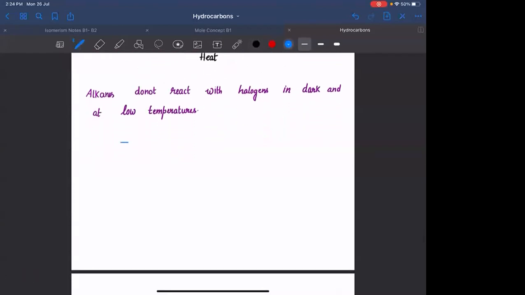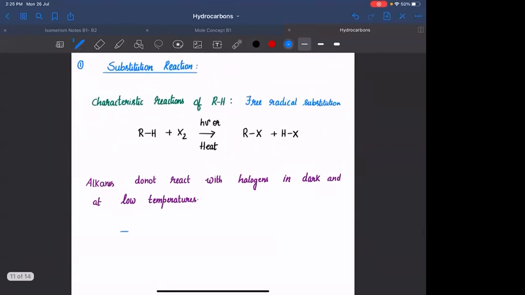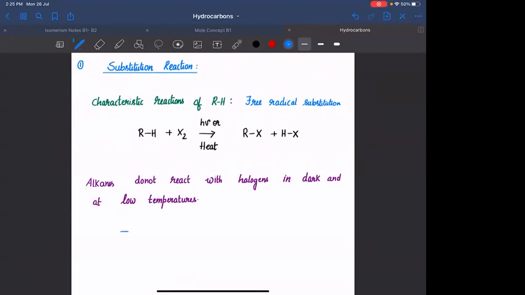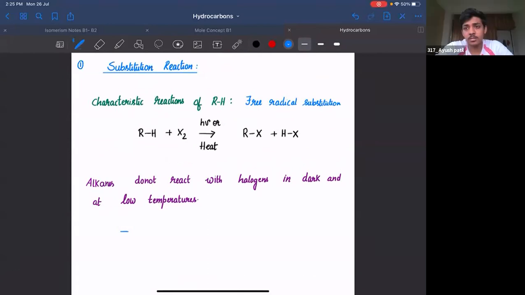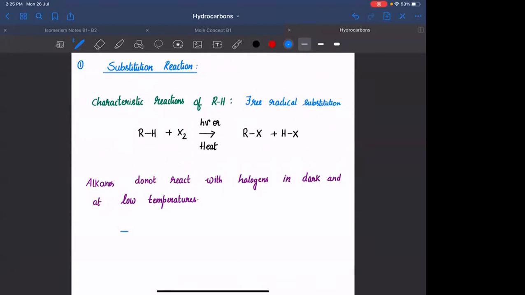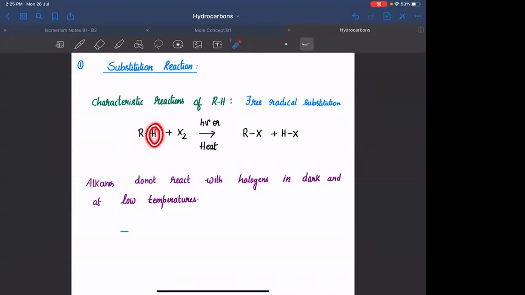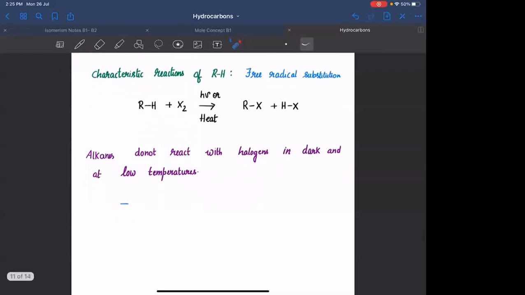Is this reaction oxidation or reduction of alkane? Is this reaction an oxidation reaction or a reduction reaction? Reduction. Oxidation. It is oxidation. What are you doing? You are removing a hydrogen. Removal of hydrogen, and you are adding an electronegative element. Removal of hydrogen or addition of electronegative element is called as oxidation. Okay. So this particular reaction is oxidation of alkane.